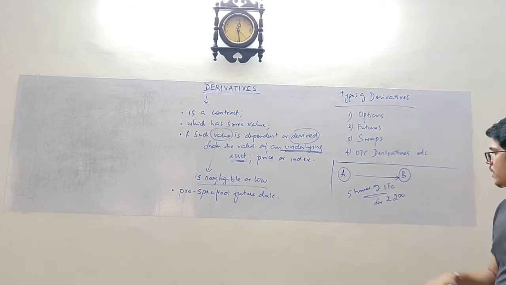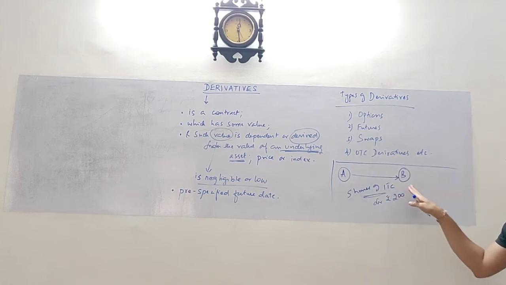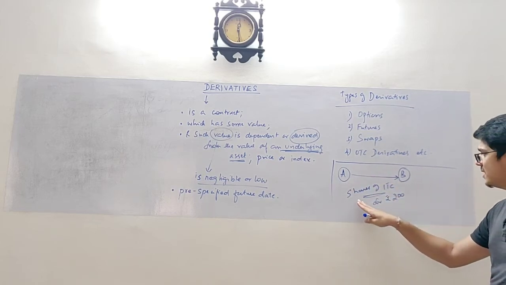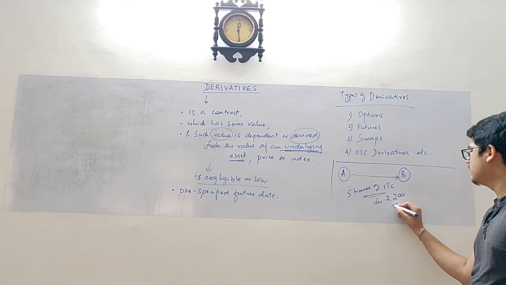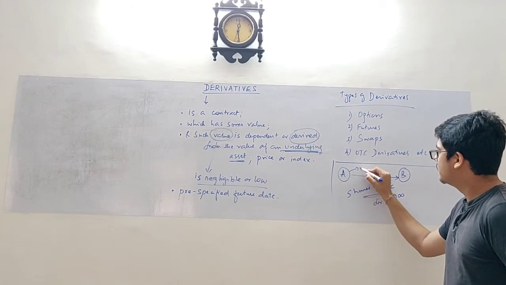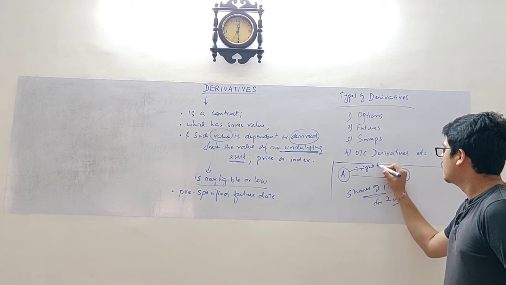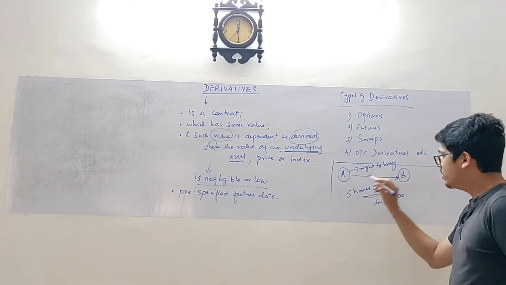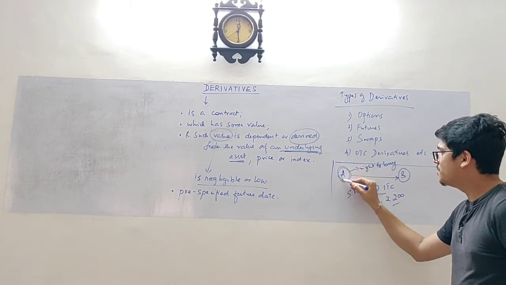Just an example. So I have entered into an option contract with B to purchase the shares of ITC for rupees 200. Here I have the right to buy, so I am the option buyer.